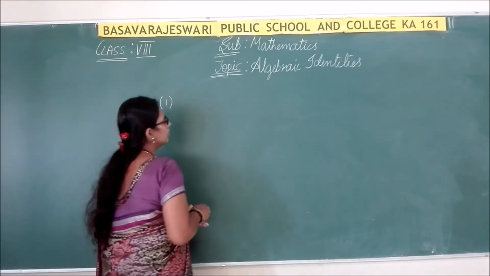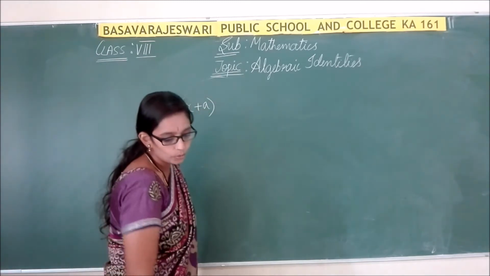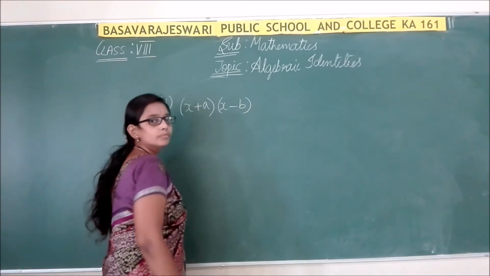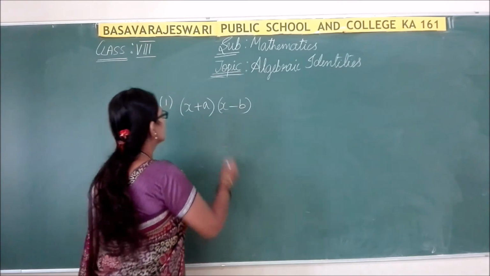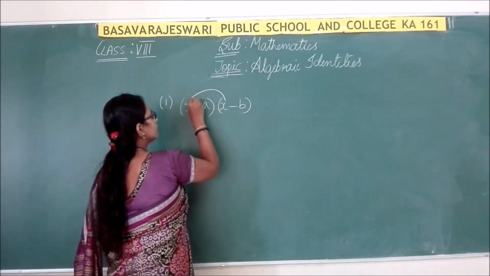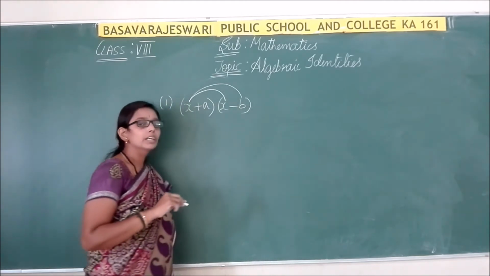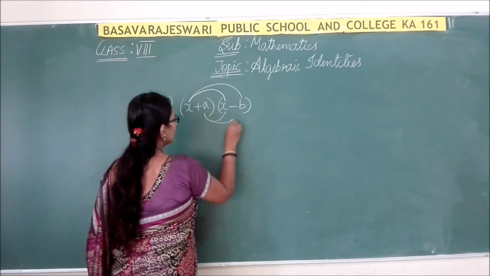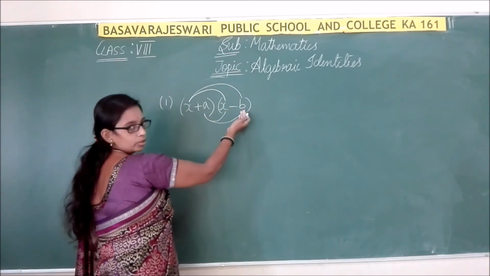Same procedure follows. So here, x plus a into x minus b. Once again you should multiply the first term to all the terms inside the bracket along with the signs. So don't forget to multiply along with the signs. So now a into x and a into b. Even you can multiply from x and b also, no problem.